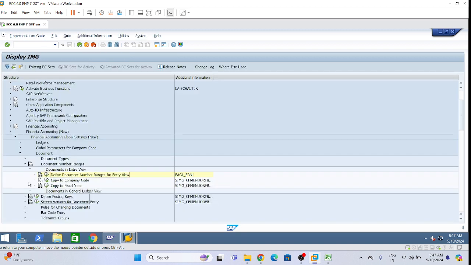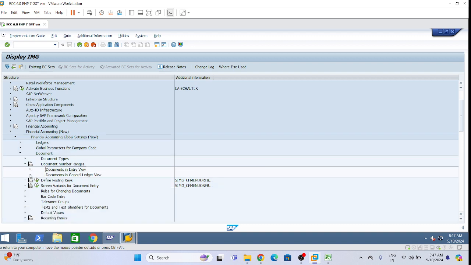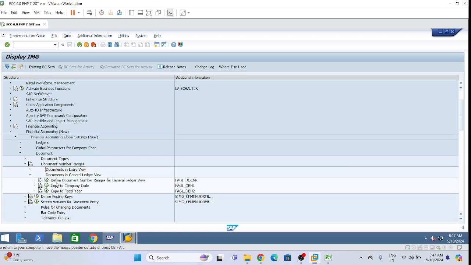Now next heading: copy to fiscal year, copy to company code. I'm skipping, that is not a big deal. So give next heading: Define document number range for general ledger view.